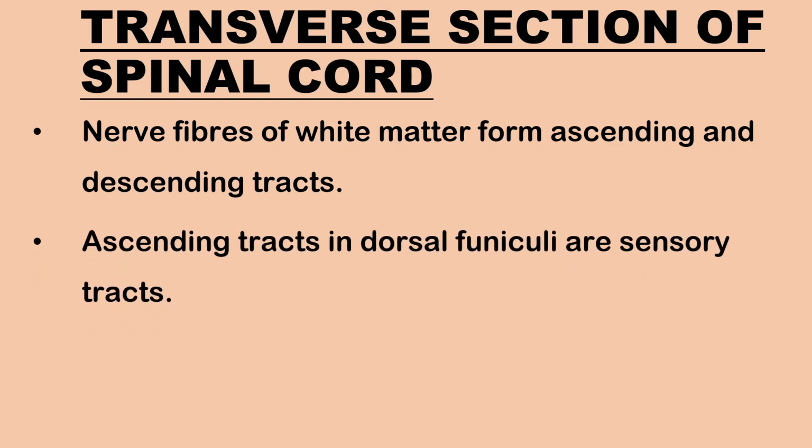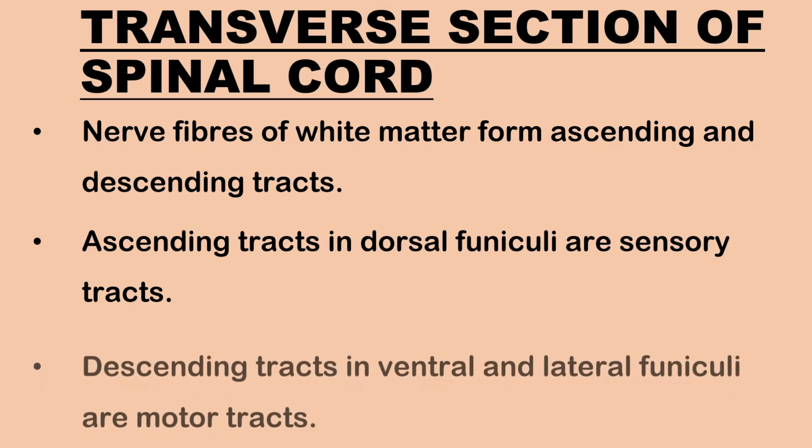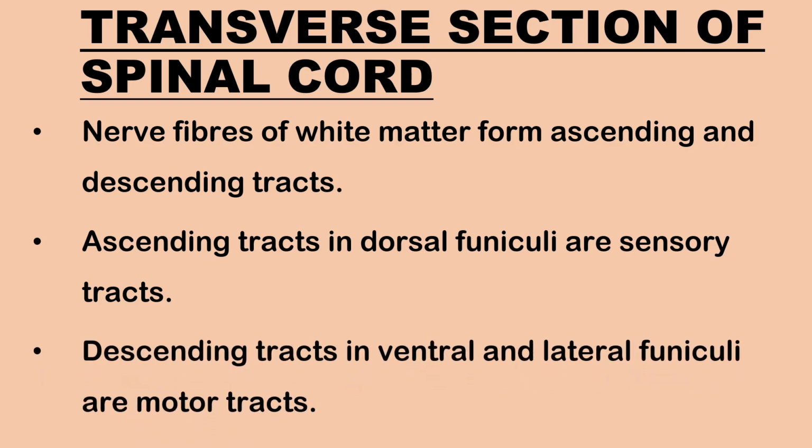Ascending tracts present in dorsal funiculi are sensory and relay impulses from the spinal cord to the brain. Descending tracts present in ventral and lateral funiculi are motor tracts and send impulses from the brain to the spinal cord.